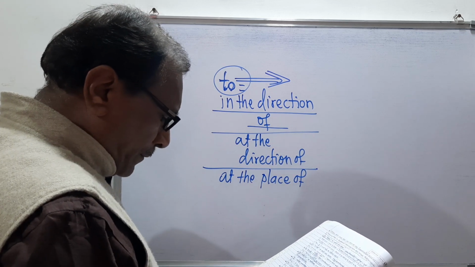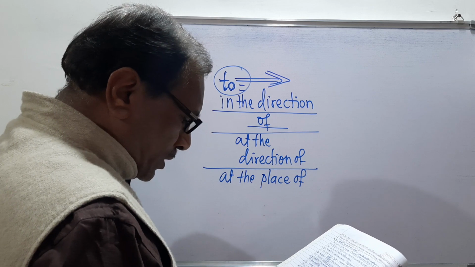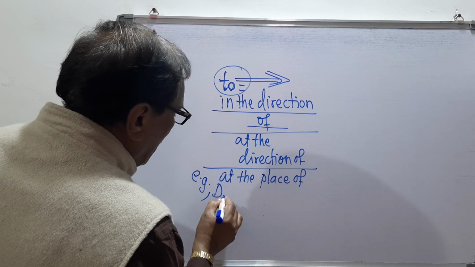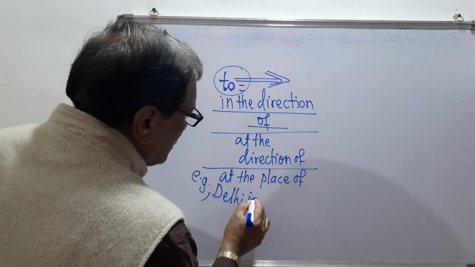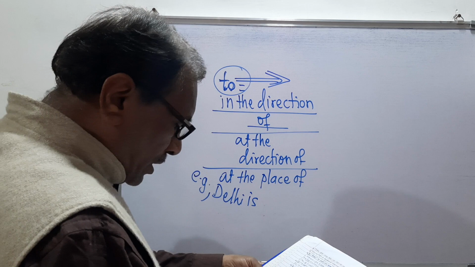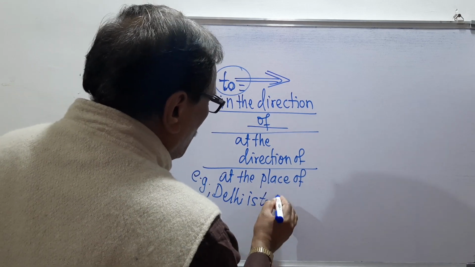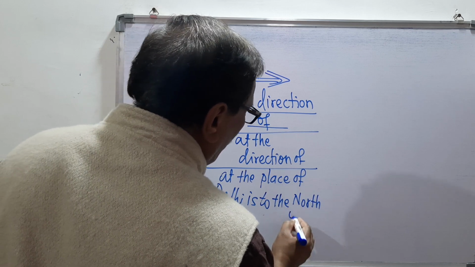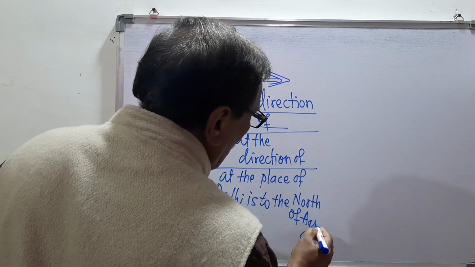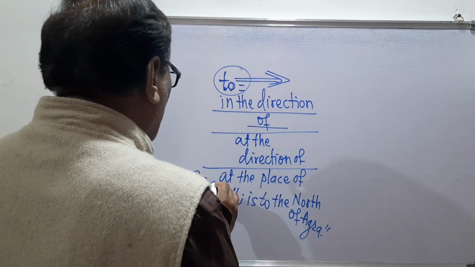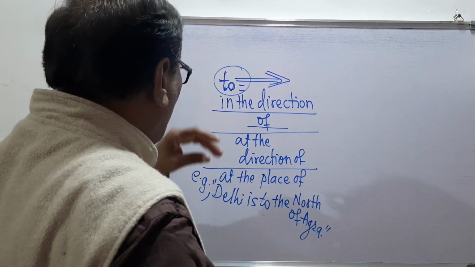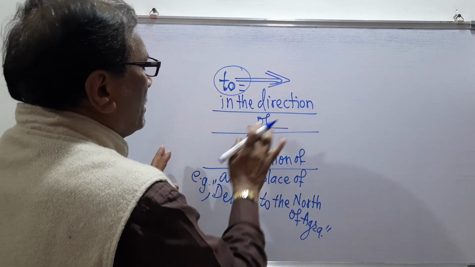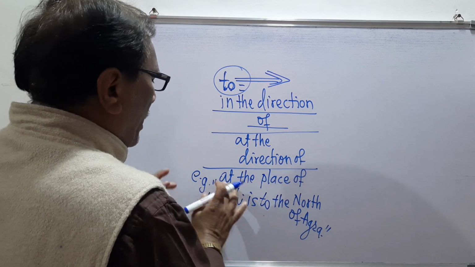So for example, Delhi is to the north of Agra. Remember, Delhi is to the north of Agra. We are discussing the preposition "to" and its meaning is in the direction of, at the direction of, or at the place of.